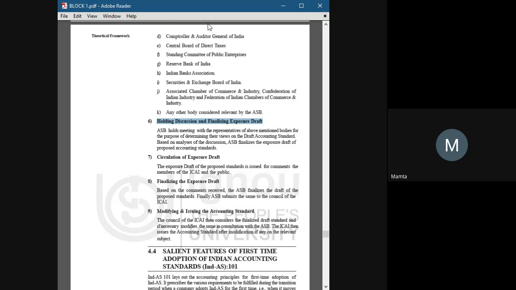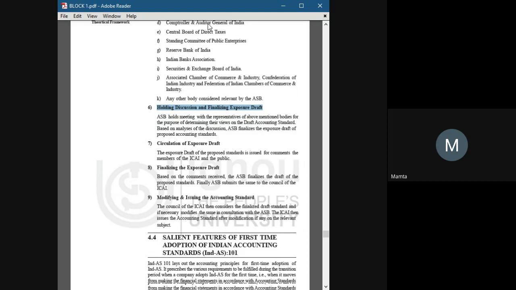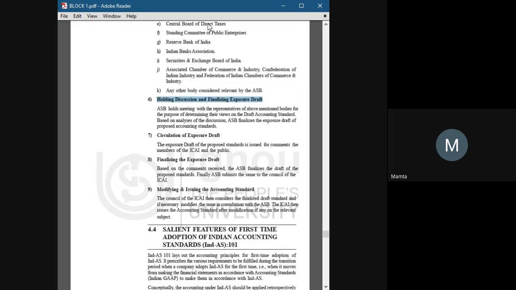Based on the analysis of the discussion, the Accounting Standards Board finalizes the exposure draft of the proposed accounting standard. Then we move to circulation of the exposure draft.